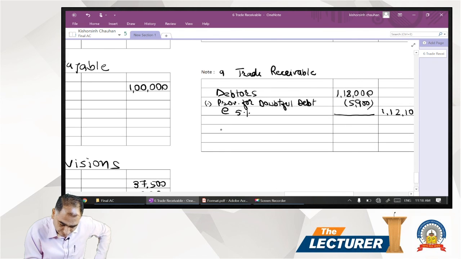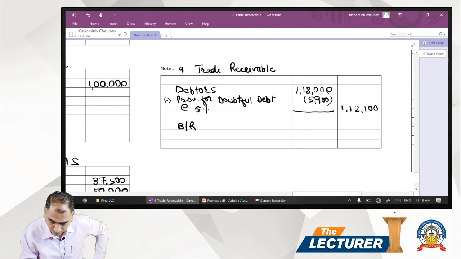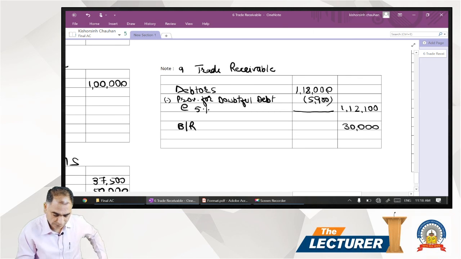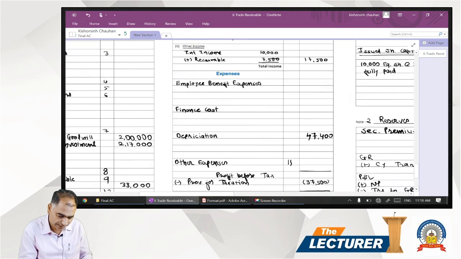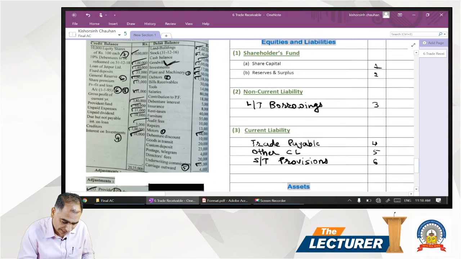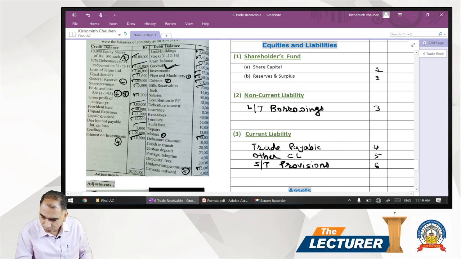We write bills receivable. It comes to 30,000. Bills receivable 30,000. Next, after the bills receivable, next item in the trial balance is tools. Tools is a part of the inventories, 14,000. So we'll show it in the inventory schedule.